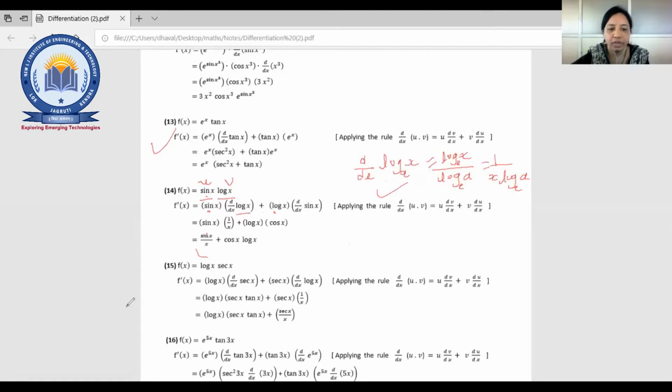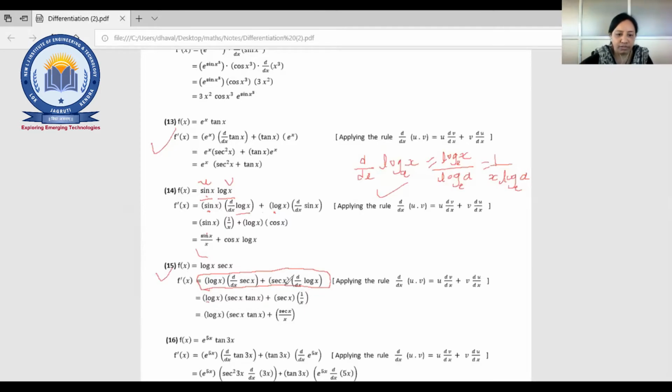So that was there. Okay, number 15. f(x) equal to log x into sec x. Just you need to apply the product rule, and you have to remember the basic differentiation of all the functions that we have seen yesterday, right? If suppose log x, so 1 by x, sec x, then sec x into tan x. So simple. So no need to write down this middle step, right? If you know the rule directly, this is for your understanding only. Directly first u as it is, log x, sec x into tan x, again sec x, 1 by x.